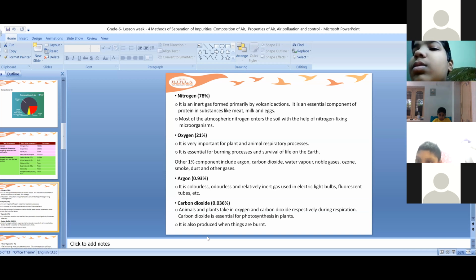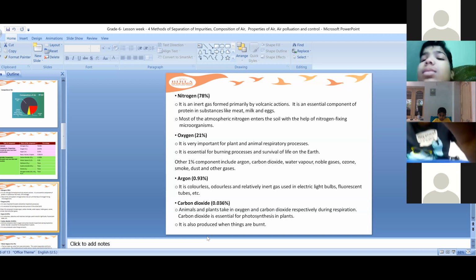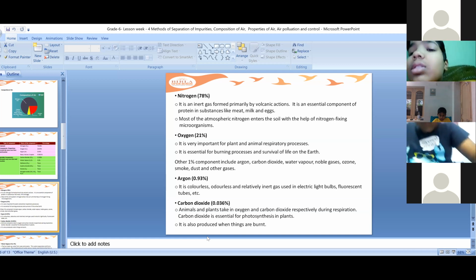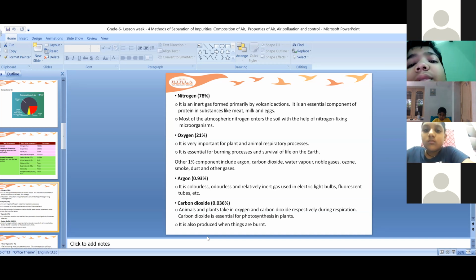Everything you're going to learn in your higher classes. Okay, so children, now coming to oxygen. Oxygen is 21%. So it is present in the atmosphere. We all inhale, we all take in oxygen and we give out carbon dioxide. We all know that. Now it is essential for the burning process and survival of life, survival of all the living organisms on the earth, isn't it? Oxygen is necessary for everyone to breathe for survival on the earth. So it is essential for the burning process.